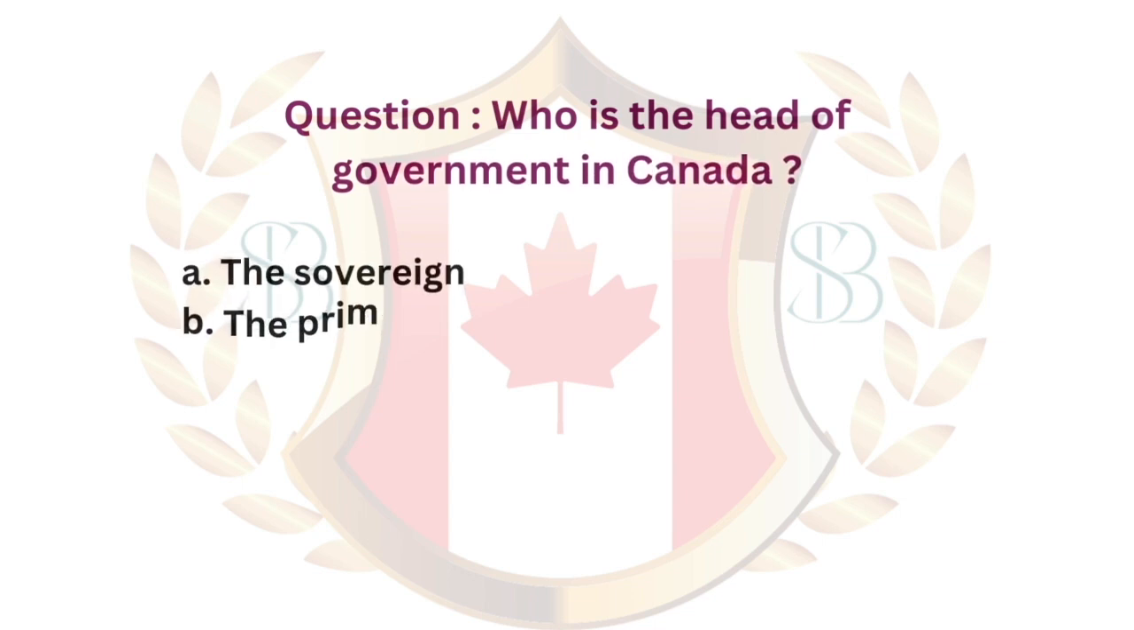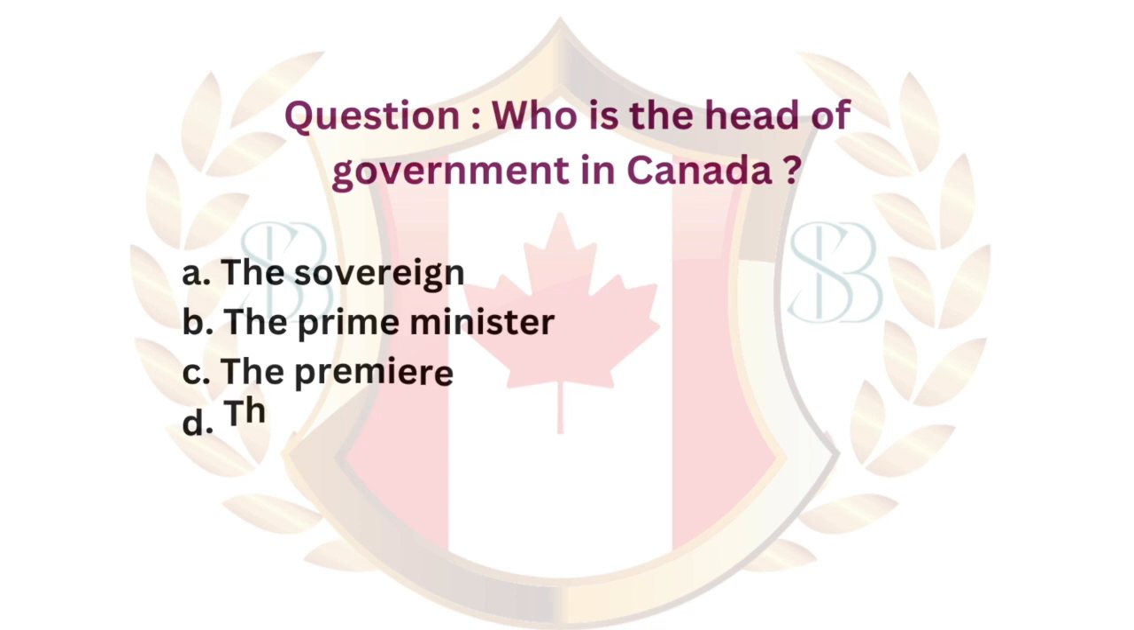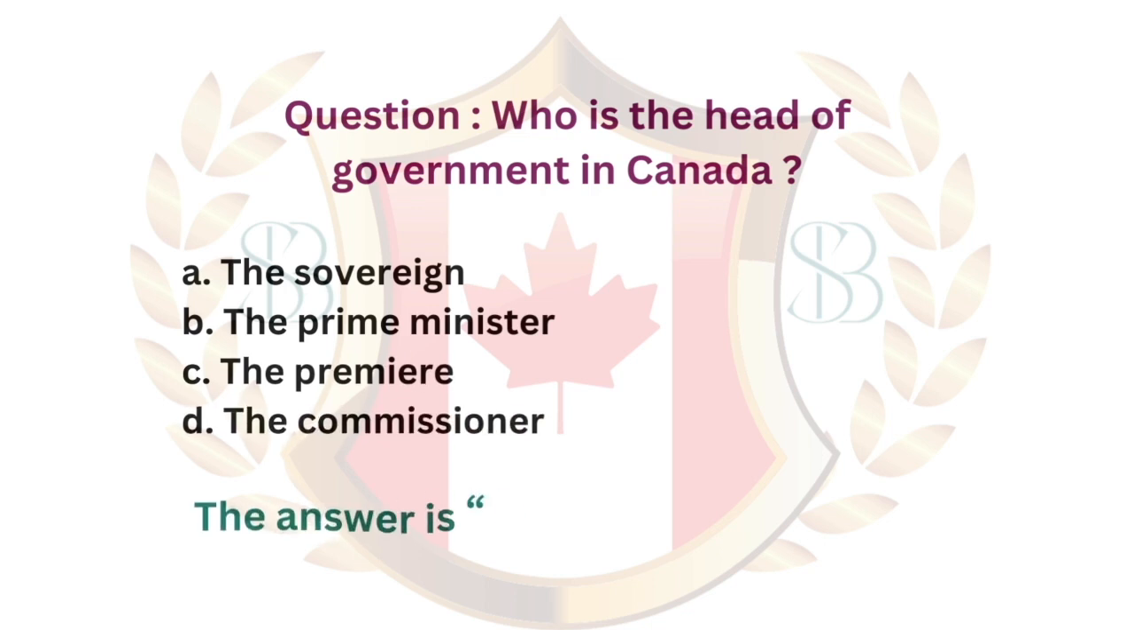Question. Who is the head of government in Canada? A, the Sovereign. B, the Prime Minister. C, the Premier. D, the Commissioner. The answer is B, the Prime Minister.